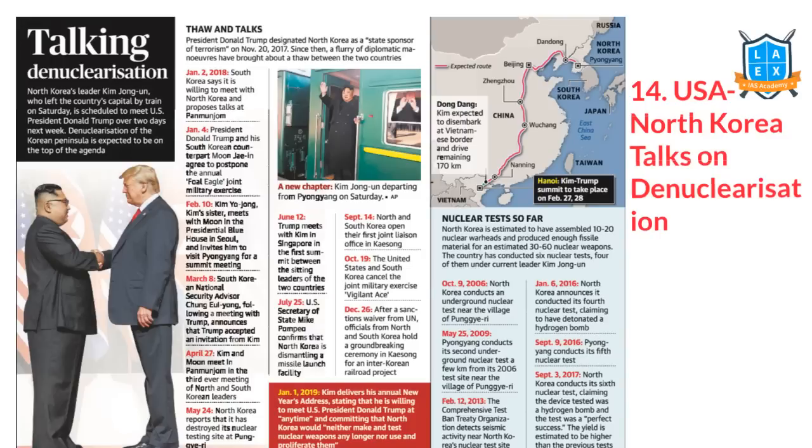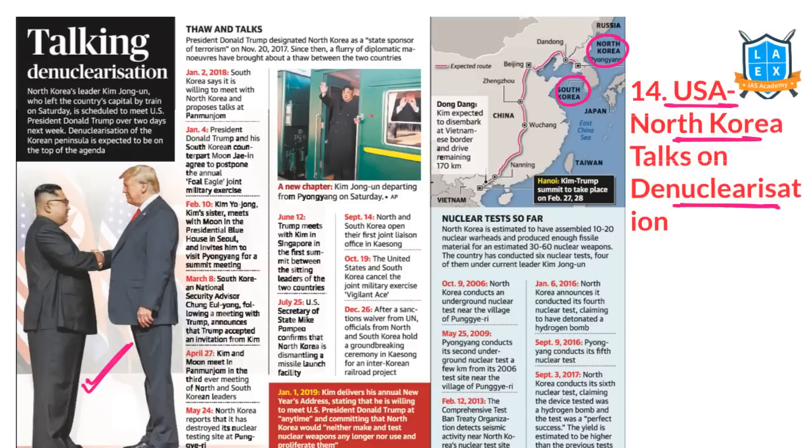The next important issue in the news is the USA-North Korea talks on denuclearization. Both the leaders met, but there's no conclusion. They met many times, but finally they didn't agree on the deal. That's the issue now. And in the Korean Peninsula, North Korea and South Korea are divided by the 38th parallel.